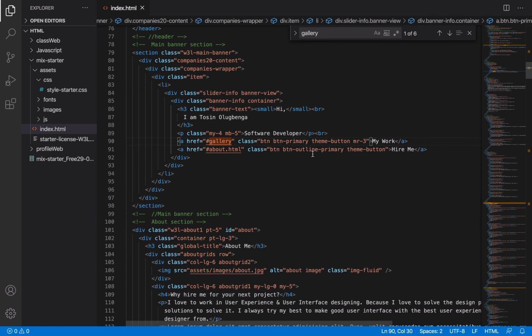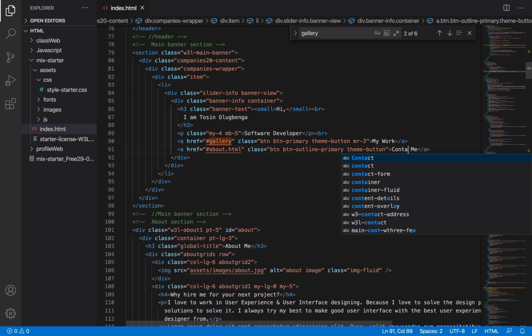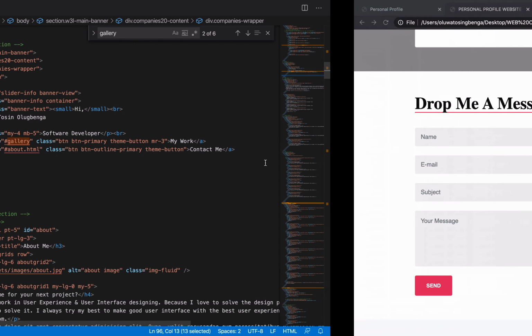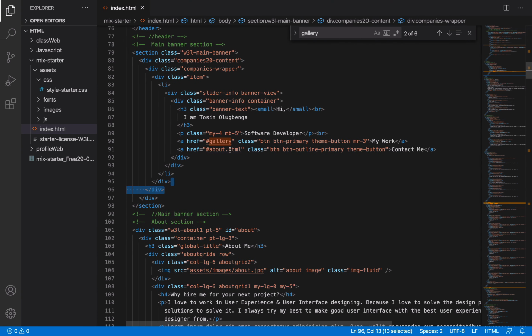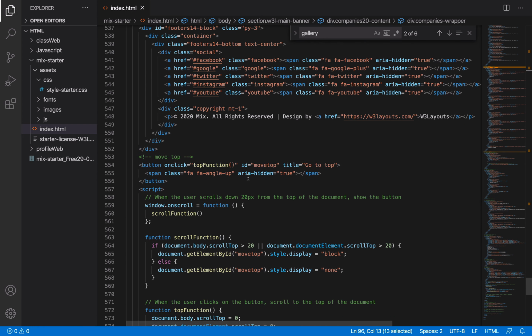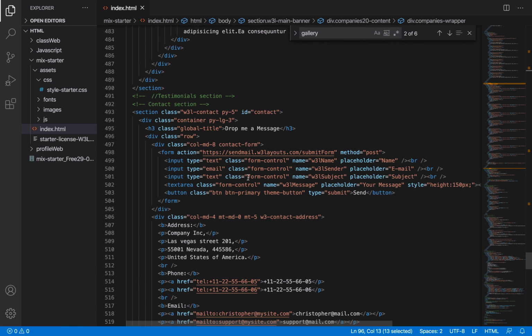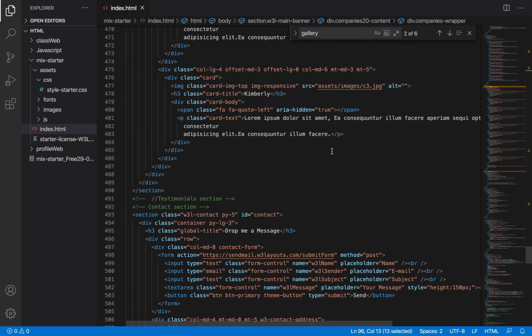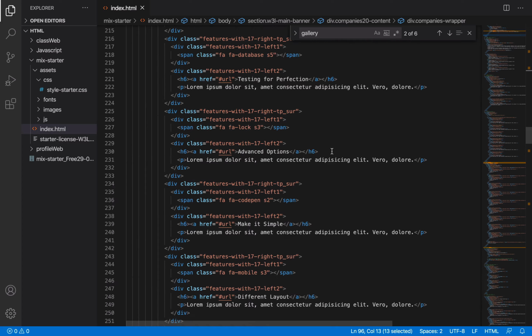So let me go there and say contact me rather. So contact me. Then I'm going to change this reference. I'm going to look at where this drop a message for me is, and I'm going to change this reference to it. So let me go to drop a message for me. That's at the footer section. Drop a message for me. So contact. Can you see? Contact. So that's the ID contact. So I'm going to change.